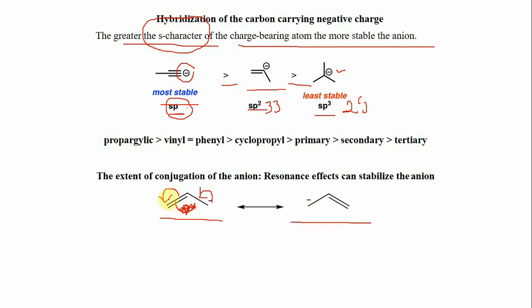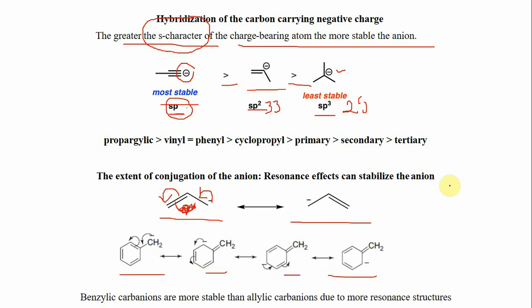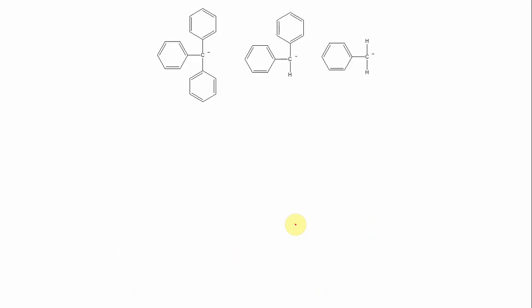So in the allylic carbanion, there are two resonance structures, but in the case of benzylic carbanions, you can see there are a total of 4 resonance structures. So these benzylic carbanions are more stable compared to allylic carbanions because of their greater number of resonance structures. Here this negative charge is more delocalized. Similarly, in this example you have triphenylmethyl carbanion, diphenylmethyl carbanion, and simple benzyl carbanion. Obviously, when 3 phenyl groups are attached to the carbon with negative charge, it will be more resonance stabilized than the diphenyl one, and then the simple benzyl anion.